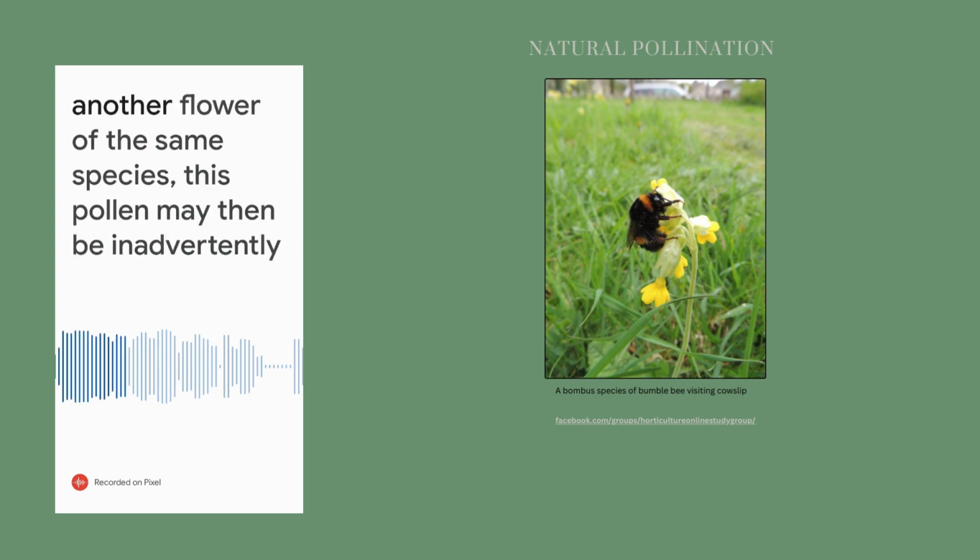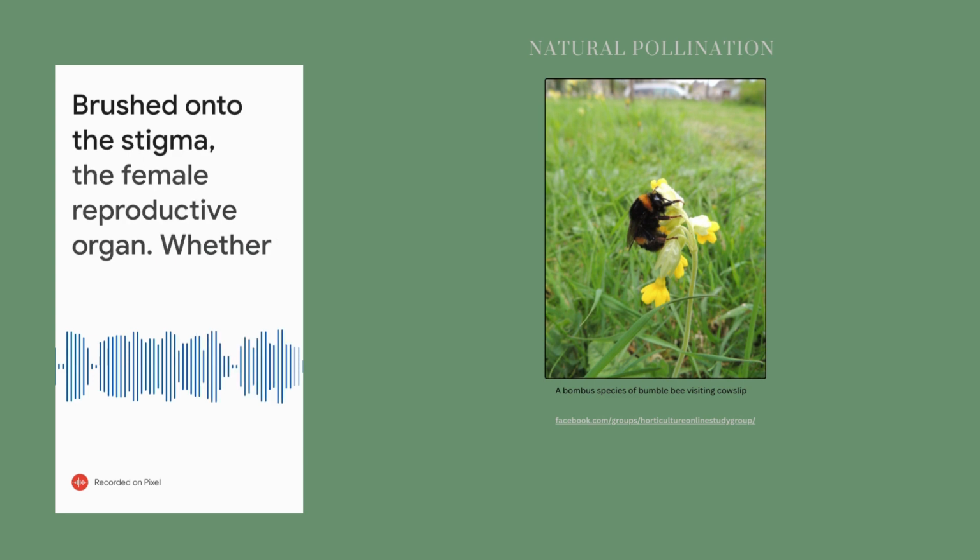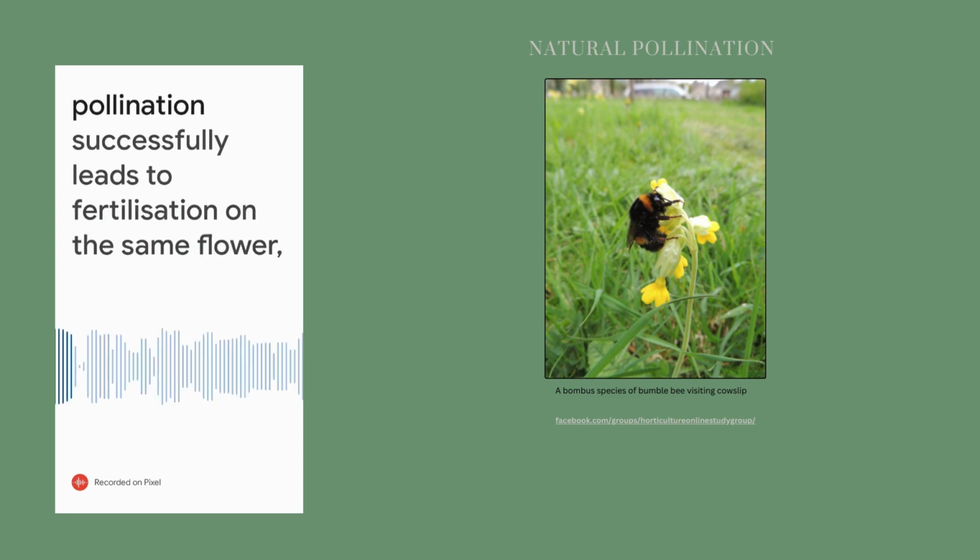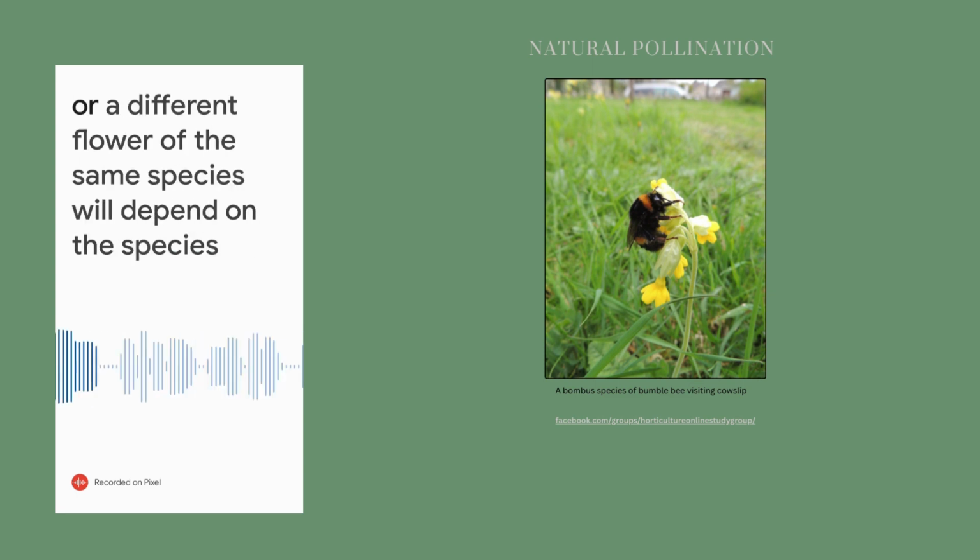Should the animal then visit another flower of the same species, this pollen may then be inadvertently brushed onto the stigma, the female reproductive organ. Whether pollination successfully leads to fertilisation on the same flower or a different flower of the same species will depend on the species visited.